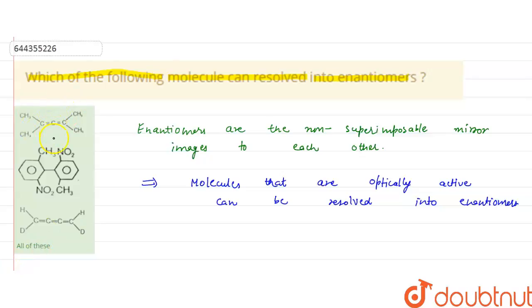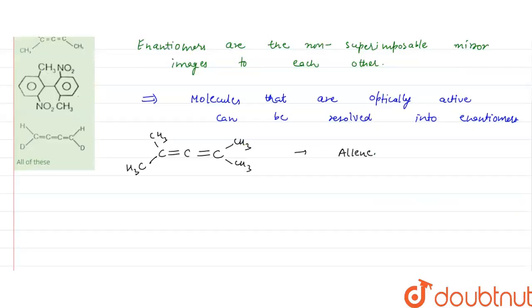So the first compound that is given is an allene, that is carbon double bond carbon, CH3, CH3. Now this is an allene molecule, and for allenes to be optically active, the double bonds should be even.